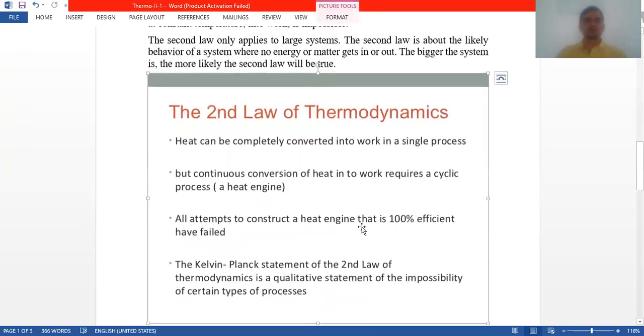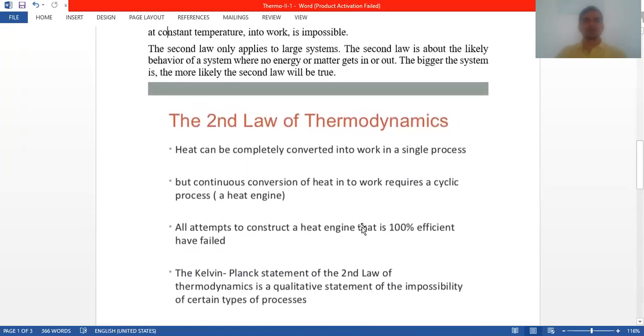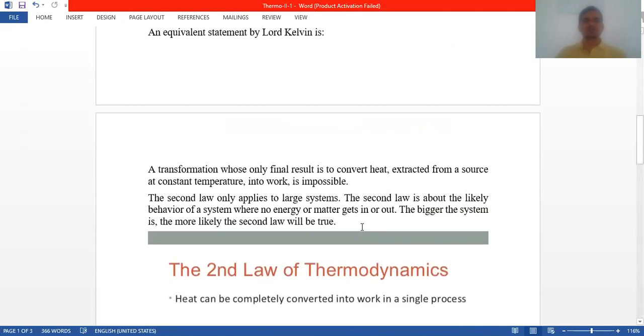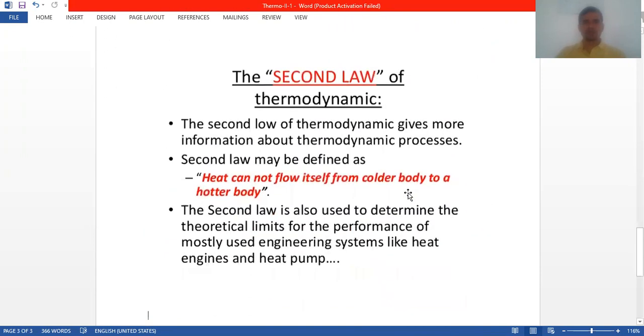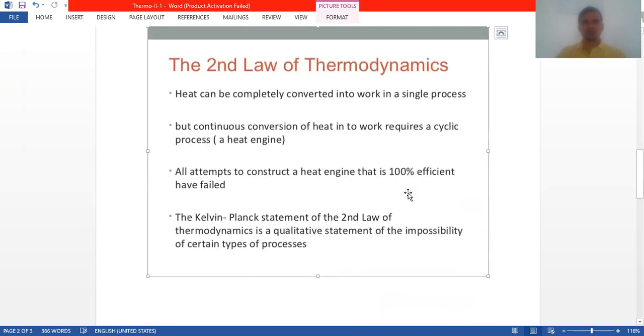The second law of thermodynamics applies to large systems only. It is also about the likely behavior of a system where no energy or matter gets in or out. The bigger the system is, the more likely the second law will be true. This second law of thermodynamics is also explained using these two slides, point by point.